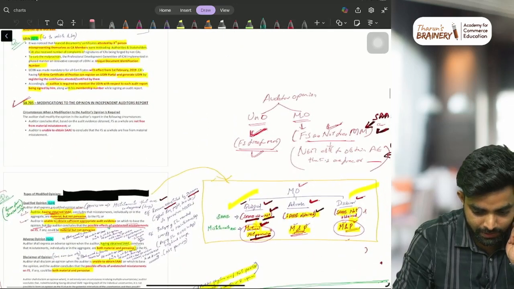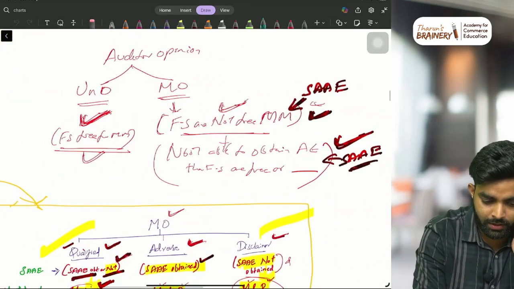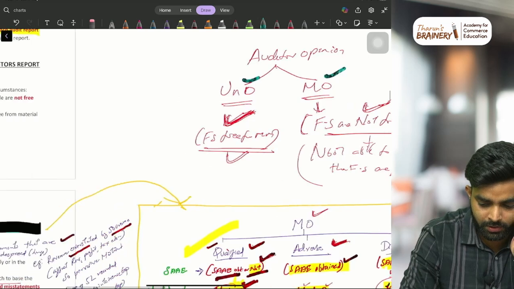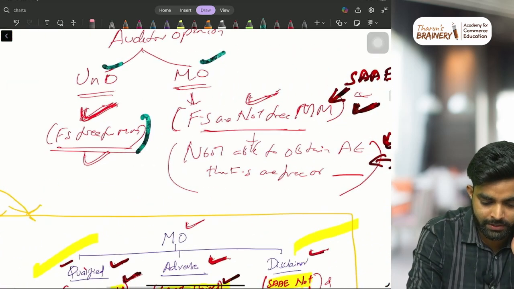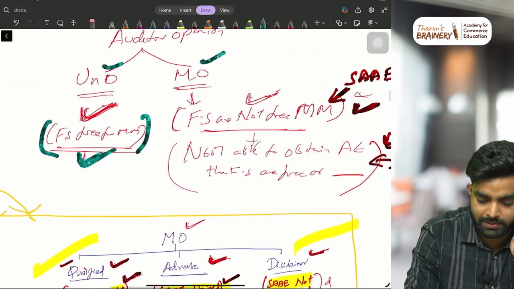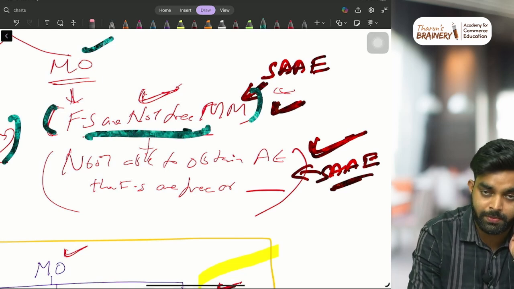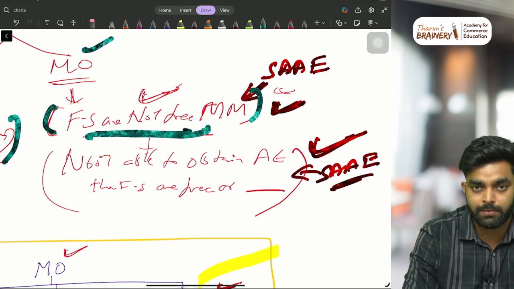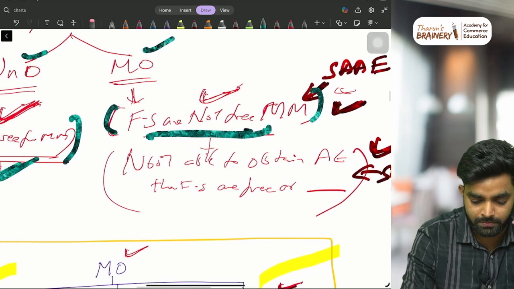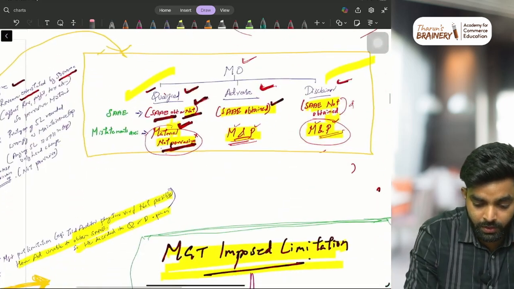One small table is there. Audit opinion: unmodified opinion, modified opinion. All these things are there. Unmodified is given when financial statements are free from material misstatements. Modified is given when financial statements are not free from material misstatements. You obtain audit evidence whether financial statements are free from material misstatements or not. Then, this is the table.